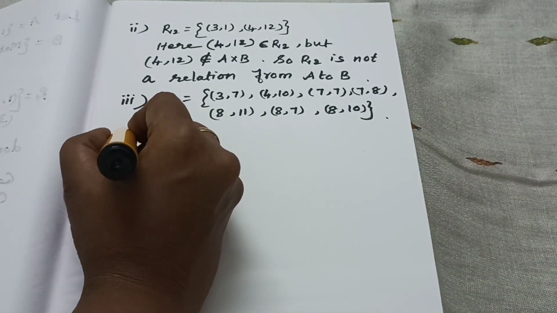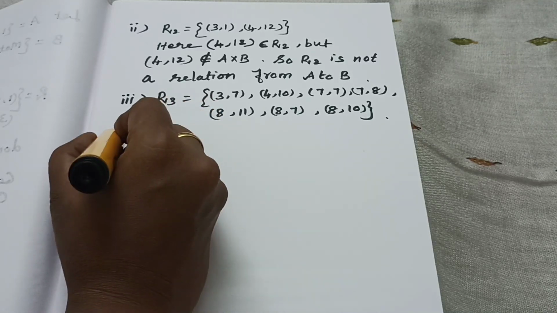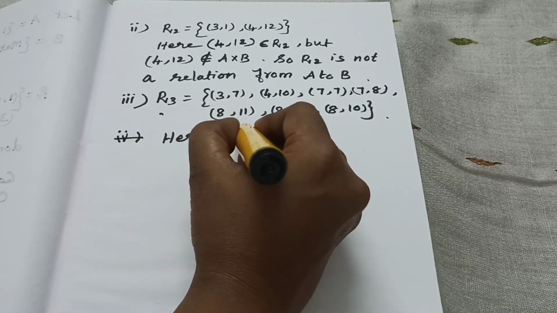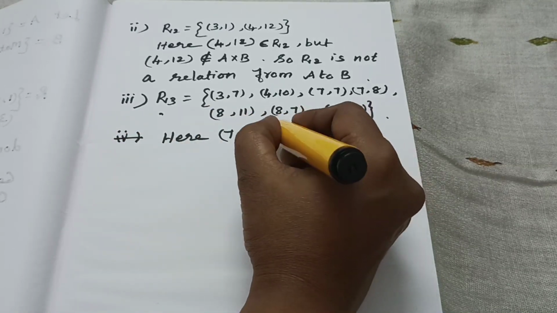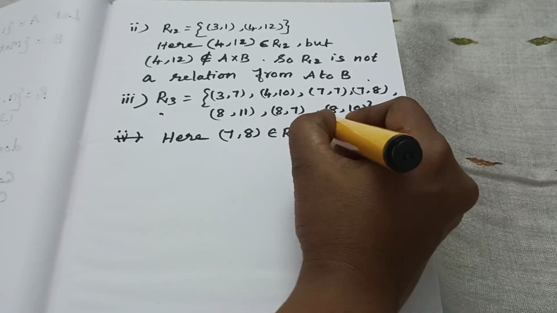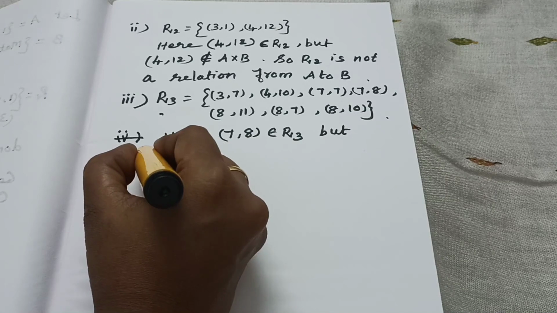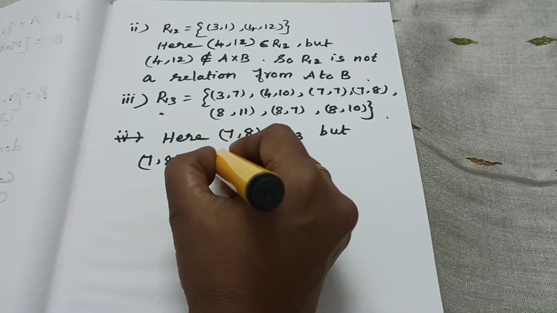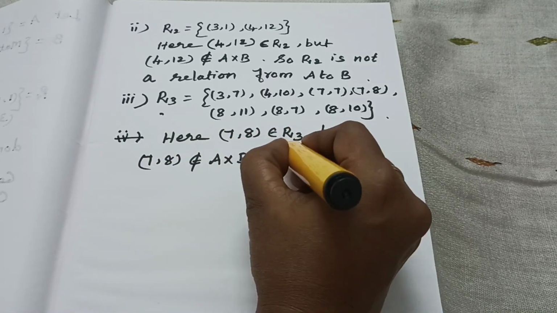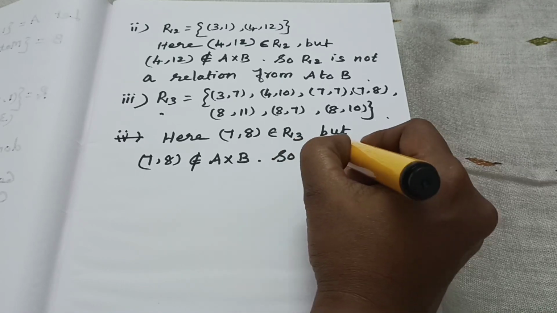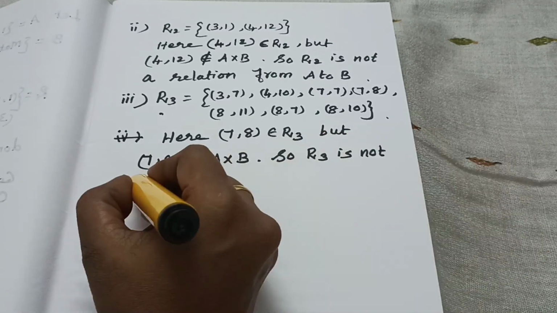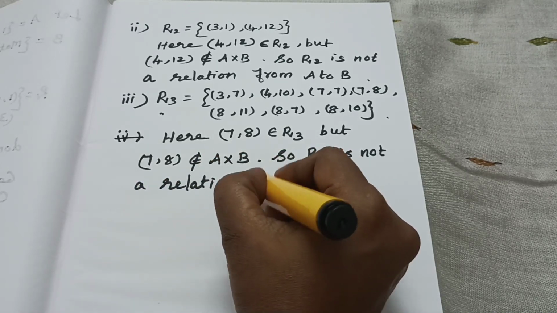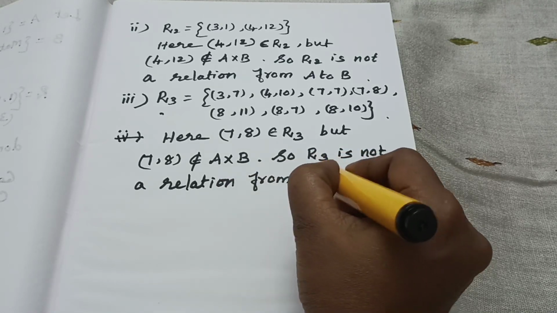Have you understood? Then third one, R3: here (7, 8) belongs to R3, but (7, 8) does not belong to A cross B. So R3 is not a relation from A to B.